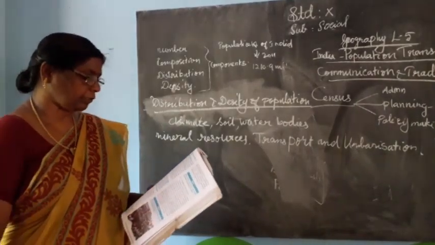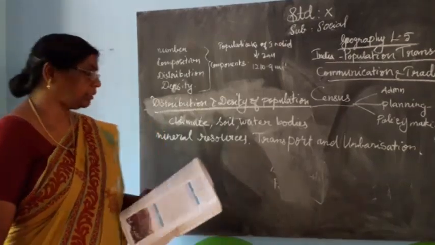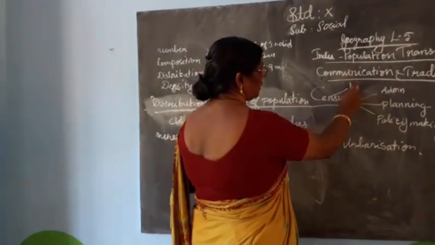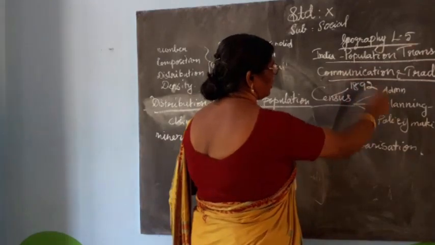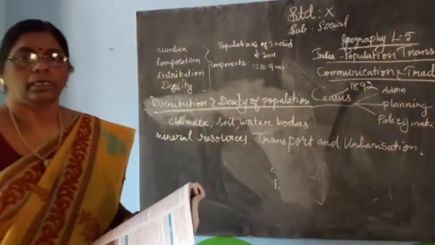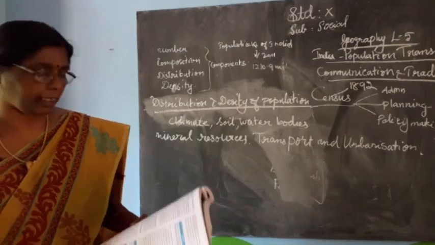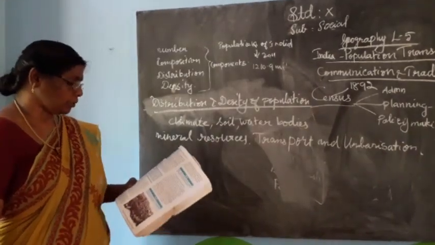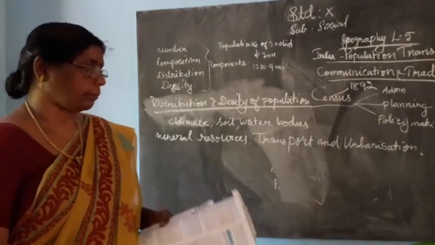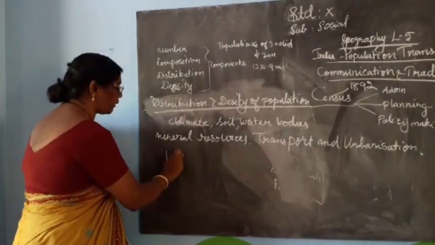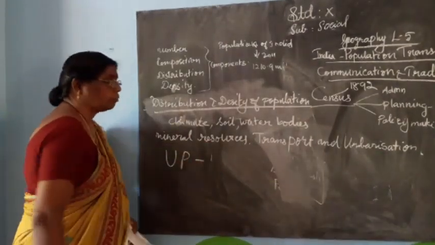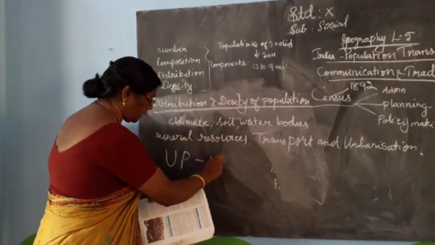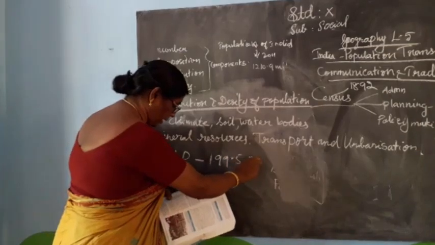In India, the first census was carried out in the year 1892. Uttar Pradesh is the most populous state in the country, with a population of 199.5 million.